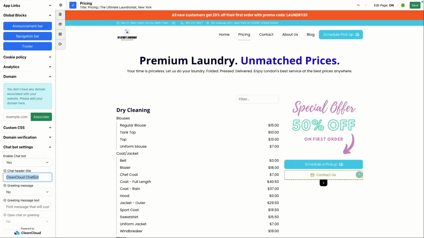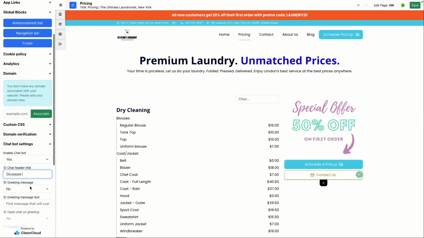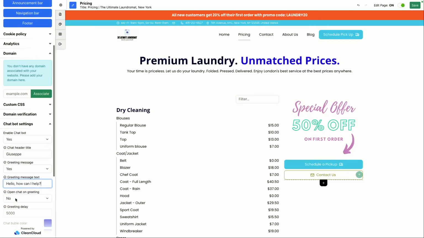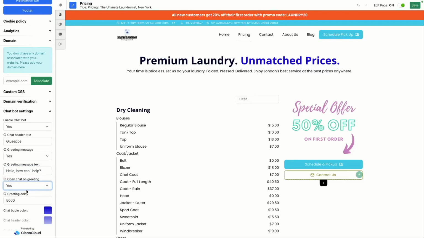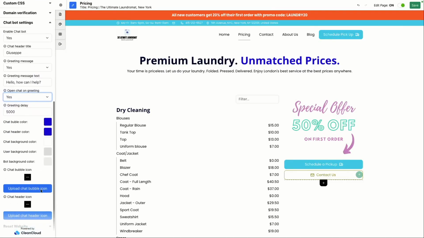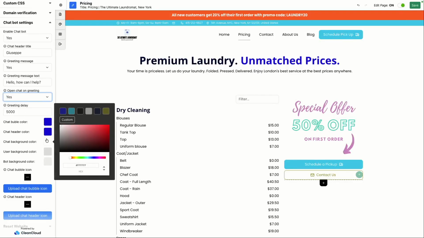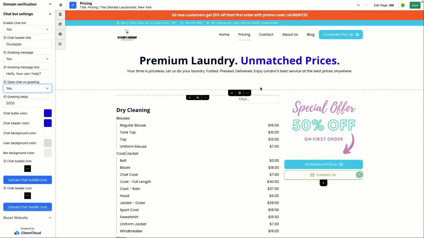Let's just say in this case, it's a bit weird to call Giuseppe your chatbot, but you know. And then we're going to say, do you want to include a greeting message? You know, hello, how can I help? And then open chat on greeting, why not? Let's say yes. So basically, you can add the information you need to add on here, and then, of course, we can save it.